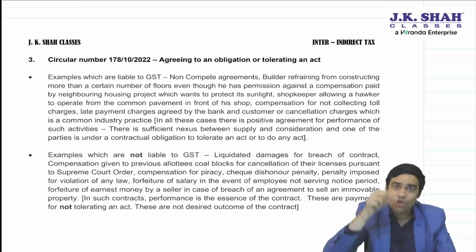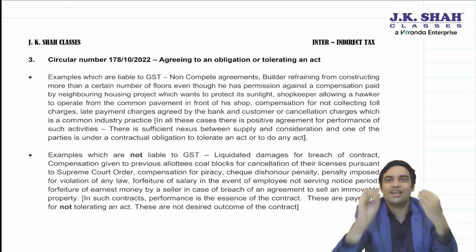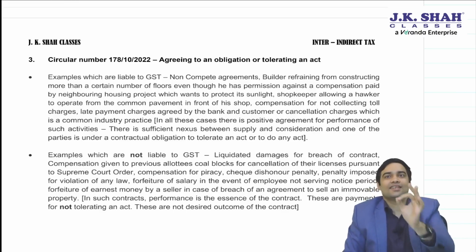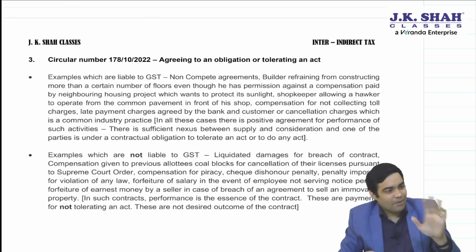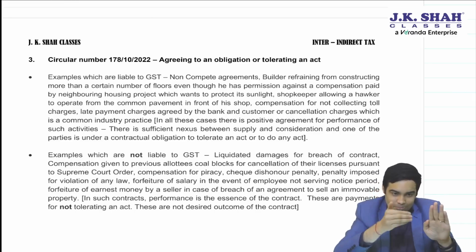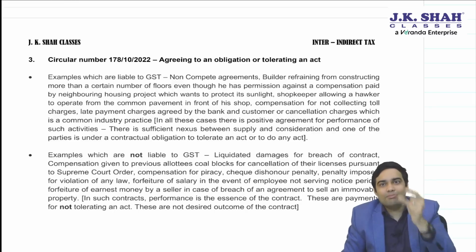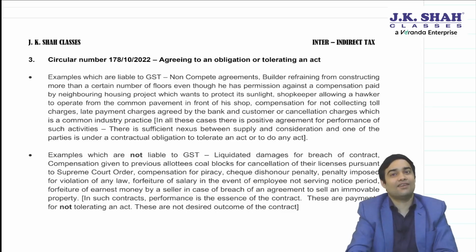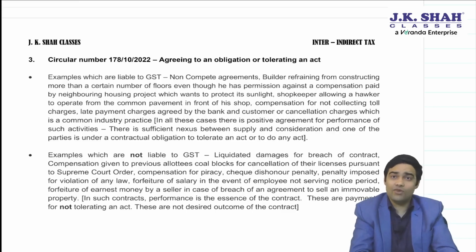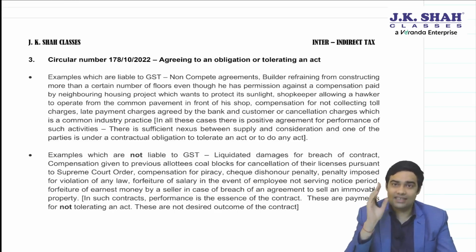If you agree not to do something and we positively enter into an agreement or contract, whether oral or written, then in that case it will be liable. But if the main part of the contract is something else and breach is a small pointer, then in that case that breach liability is not a supply. This has been clarified by CBIC. Very important for examination purposes. Let's have a look at the specific points which CBIC has touched upon.